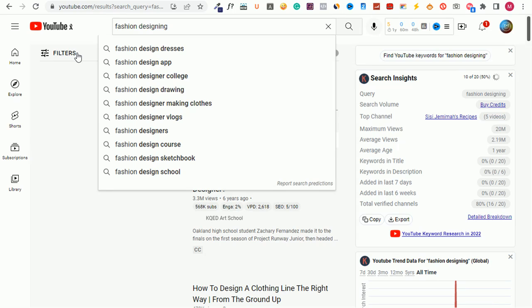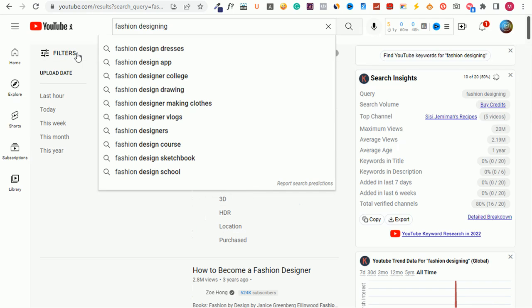One of the things you have to take note of to become a good content creator is that, let's say you want to venture into fashion designing. If you can get your niche to be fashion designing, then you can also derive your channel name from that. For instance, you can name it something like fashion design in Nigeria. This is something you have to understand in content creation.